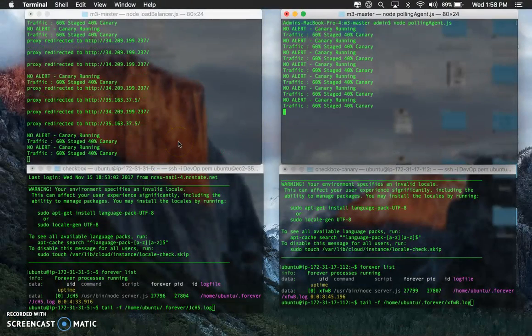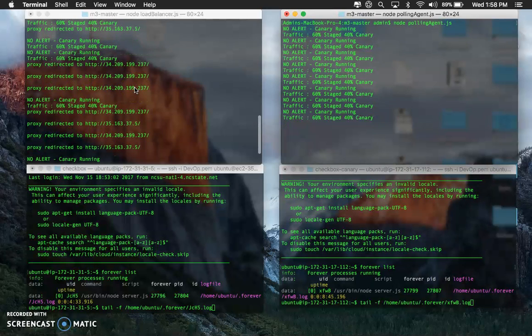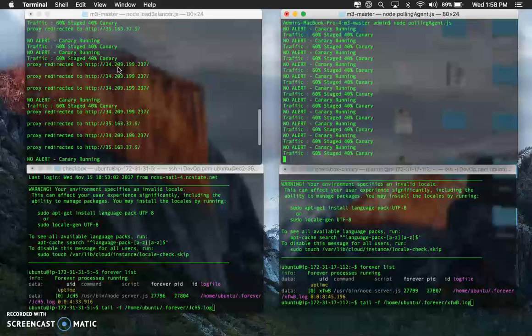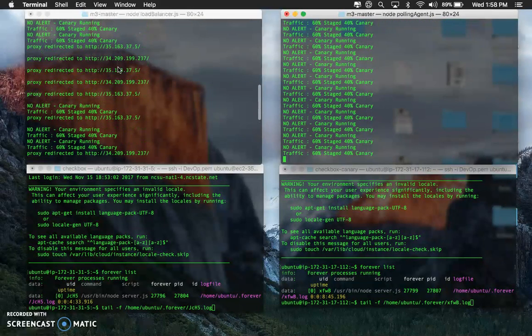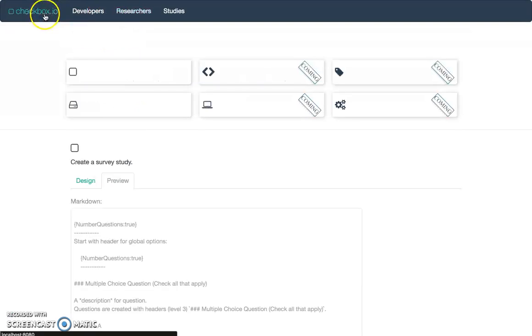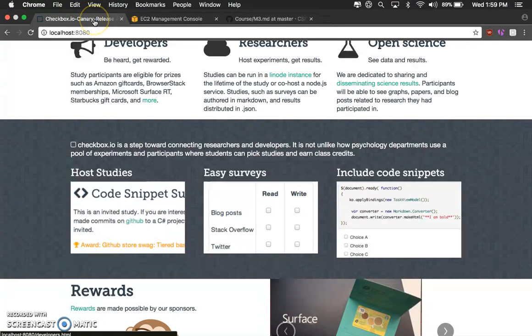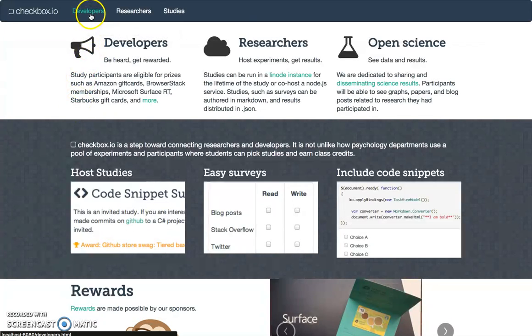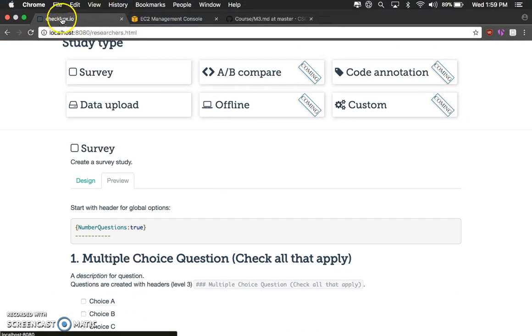Now, as you can see, our traffic is being distributed between the two builds, the Canary and the stable build. The 34.209 IP address is our Canary build, and the 35.163 is the stable build. To show that here, let me go to my checkbox. As you can see, we are at our Canary release now. And let me hit researchers again. And we are now in our stable build.